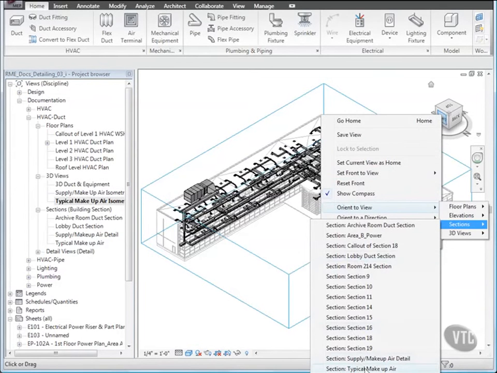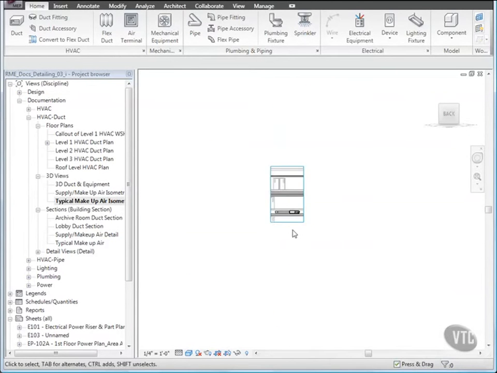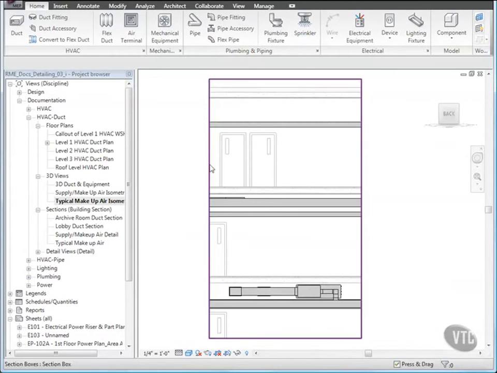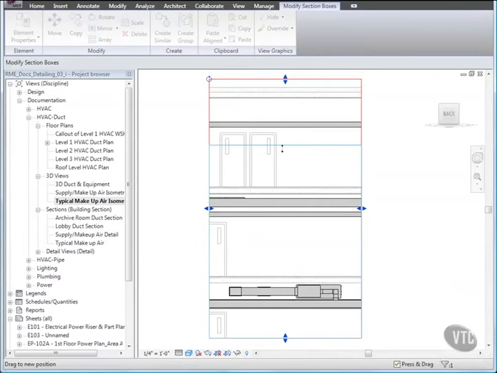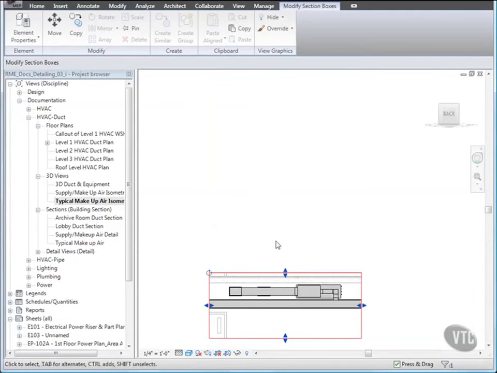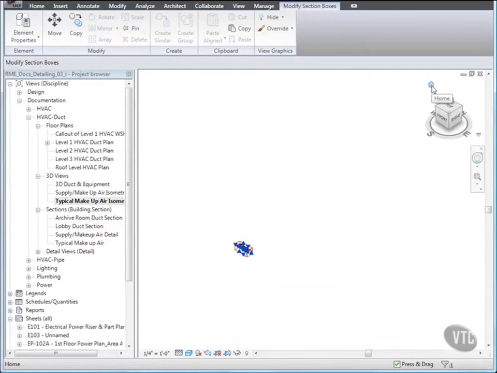Zoom in to view the section, and then select the section box, and drag the top grip down so that the section includes only the first floor. Then move your cursor over the View cube, and click Home, and then click the corner where the top, back, and left sides converge, and press Escape.